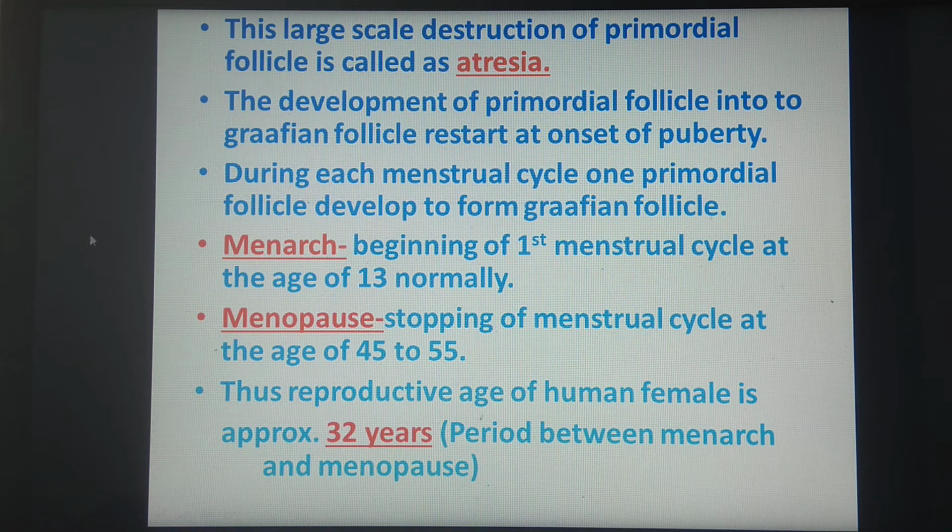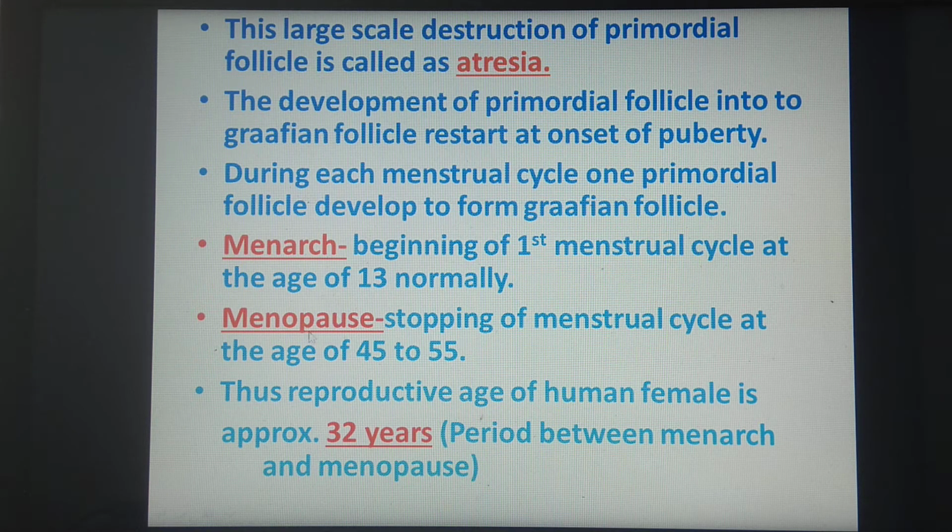Now see here these two terms are mentioned, menarche and menopause. What do they mean? Menarche is the beginning of the first menstrual cycle, which is normally at the age of 13. So in the human female, the reproductive cycles begin normally at the age of 13, and this beginning of the menstrual cycle is called menarche.